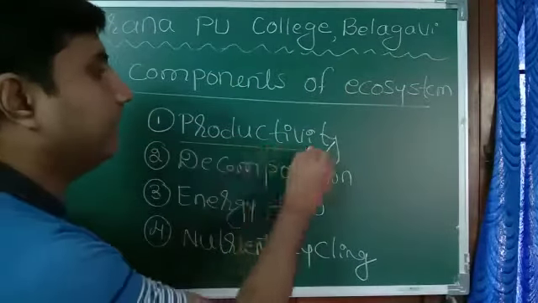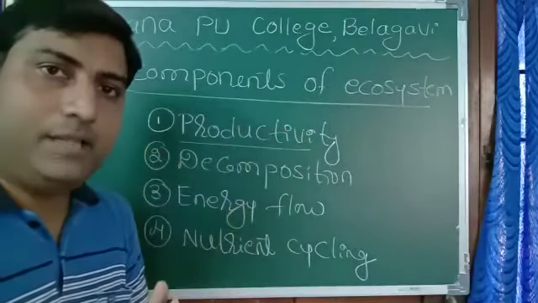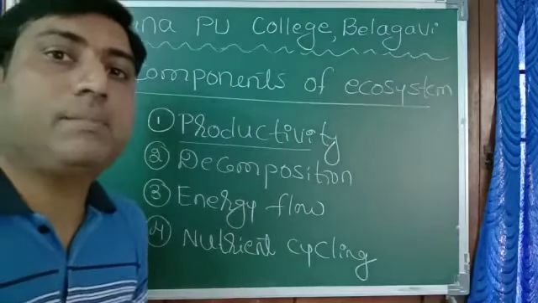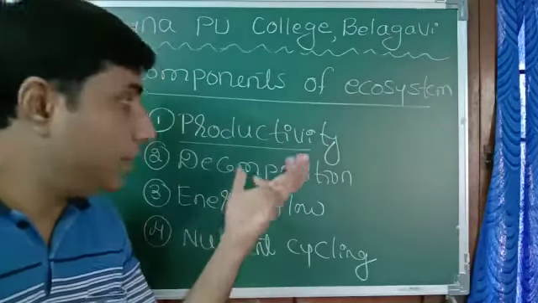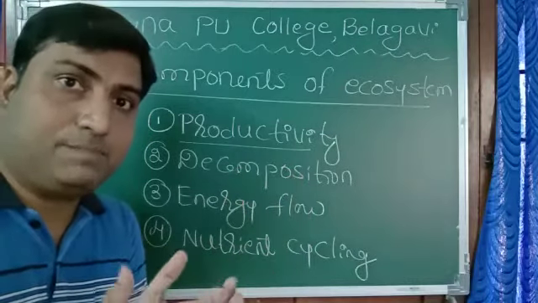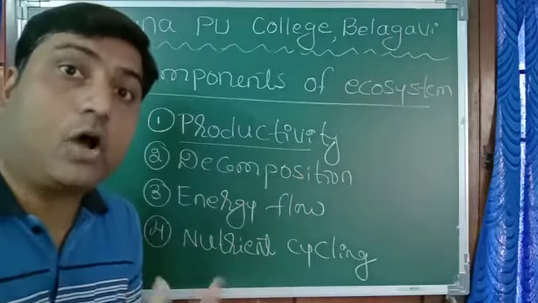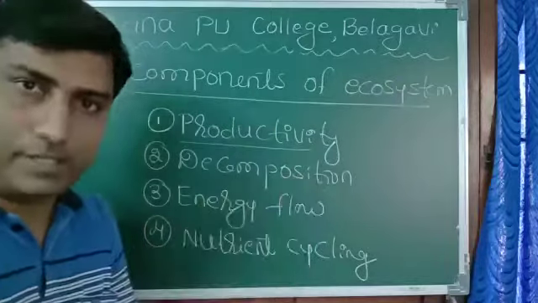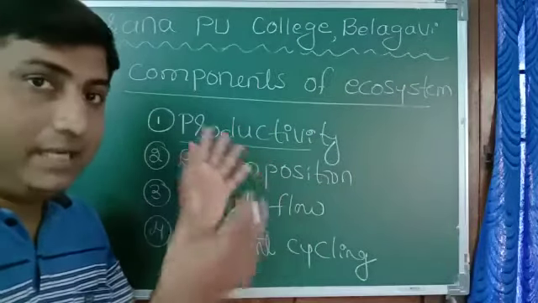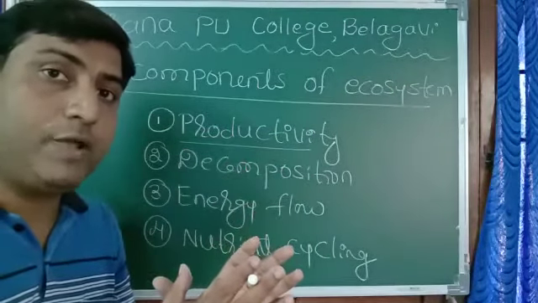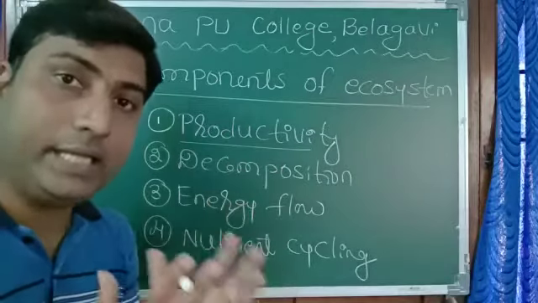First one, productivity. Productivity is nothing but production of organic matter. First productivity, it is in terms of plants. Plants produce their own body mass, organic matter. Next, the consumer, that is productivity. And this is very important. It plays very crucial, very important role in ecosystem.